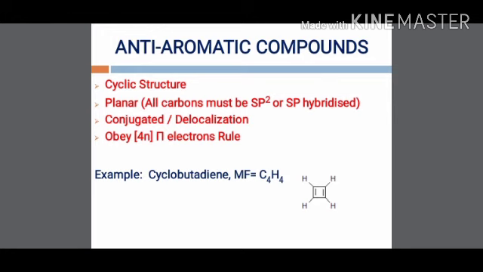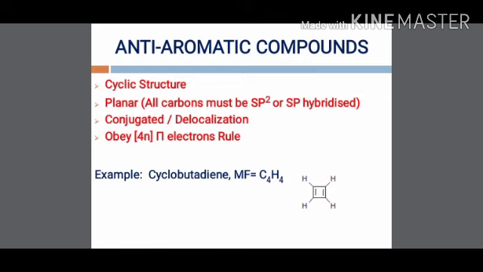As far as anti-aromatic compounds are concerned, the first three conditions for anti-aromatic compounds are exactly similar to that of aromatic compounds. That is, the compound should be cyclic, planar, and there should be continuous delocalization of pi electrons and n electrons. But the difference is found in the fourth point, which is it should obey 4n pi electron rule instead of obeying Huckel rule. For example, cyclobutadiene.